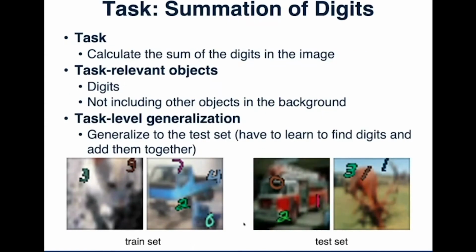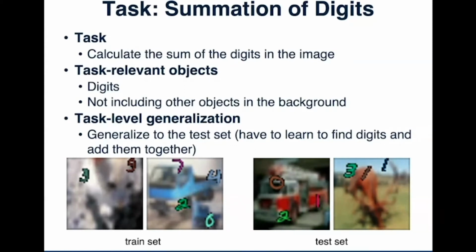Okay, so the first task we considered is the summation of digits. You can take a look at the pictures. We put several digits on a background image to create a new image. The digits are from the MNIST dataset, and the background image is from the CIFAR or ImageNet dataset. Then the task is to calculate the sum of the digits.